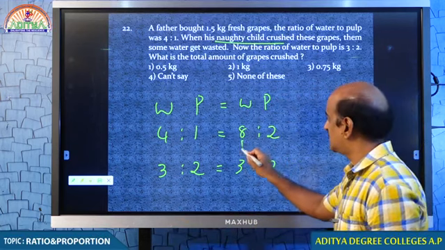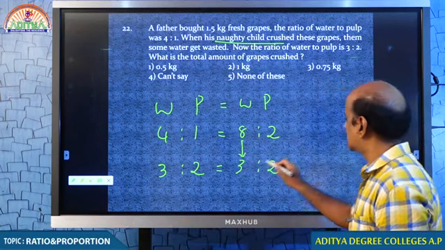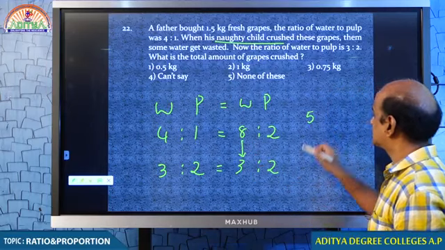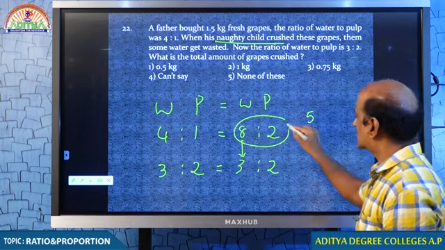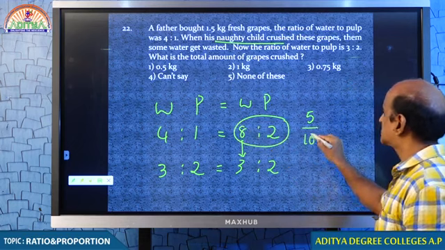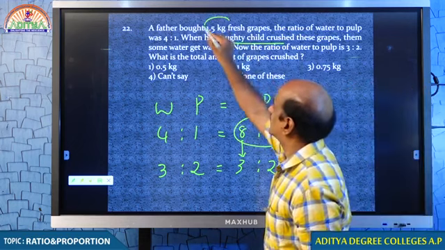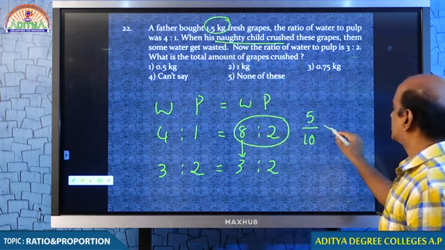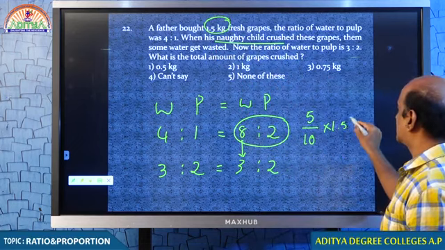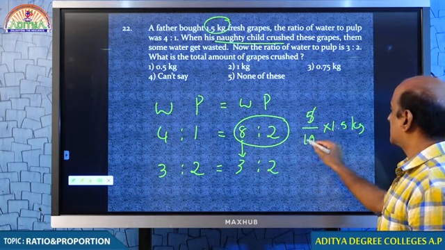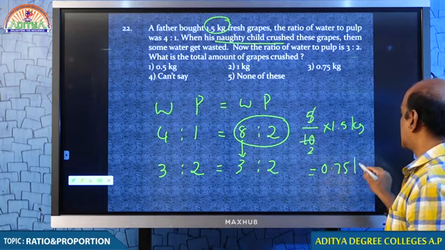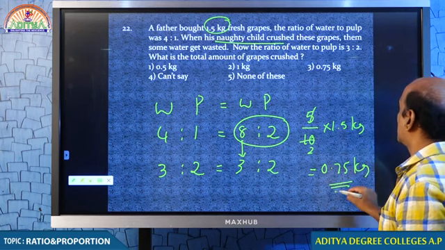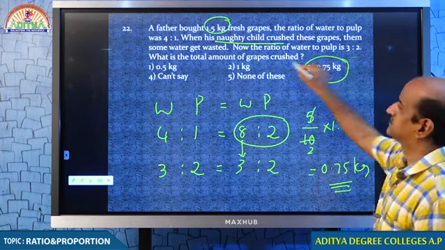Actually, there were 8 parts of water. Now the water becomes 3 parts. How many parts did you lose? 5 parts. Out of how many? 10 parts. Into what quantity your father bought? Your father bought 1.5 kg. So 5 by 10 means half. Therefore, how much quantity is left now? 0.75 kg.